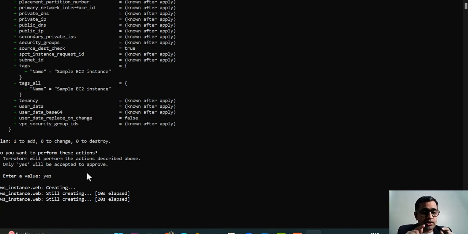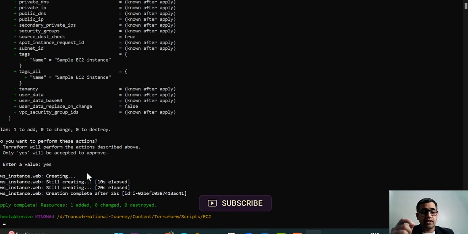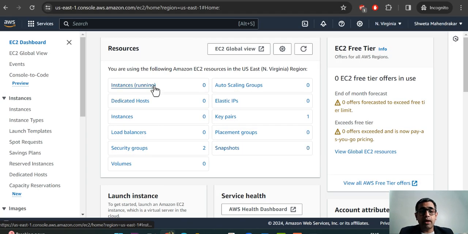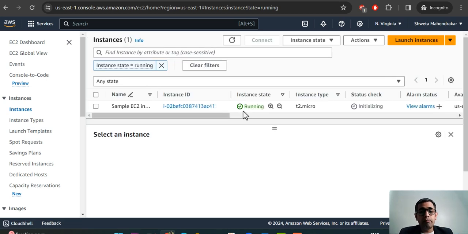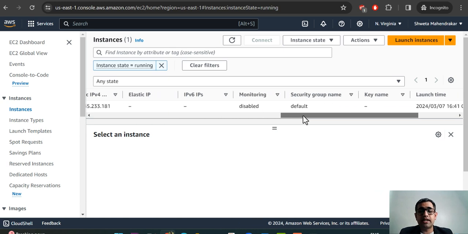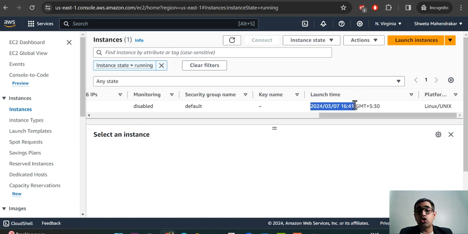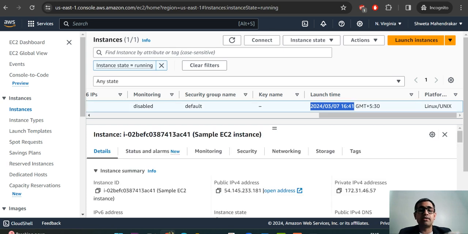All right, now you see aws_instance.web. Why .web? Because I have given that as the name, and it is creating the aws_instance, which is the EC2 instance, called web. Now you see it says the apply has completed and it has added one resource. Guys, please excuse me, I probably should not have shown you beforehand whether there was an instance or not, but you can see this is the sample instance which is created right now. The launch time is 16:41, and the time right now is 16:42, on the 7th of March.